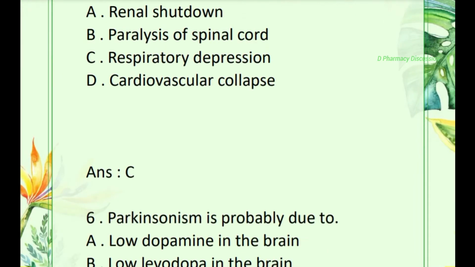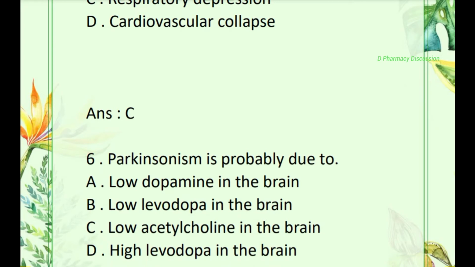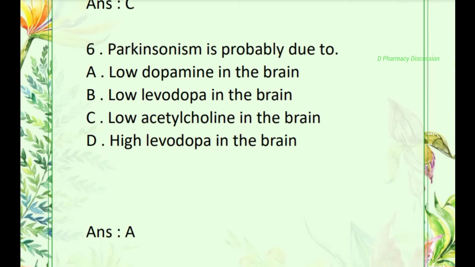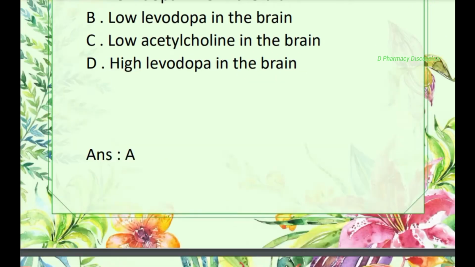Then question number 6. Parkinsonism is probably due to? Option A. Low dopamine in the brain, B. Low levodopa in the brain, C. Low acetylcholine in the brain, D. High levodopa in the brain. Correct one is option A, that is low dopamine in the brain.